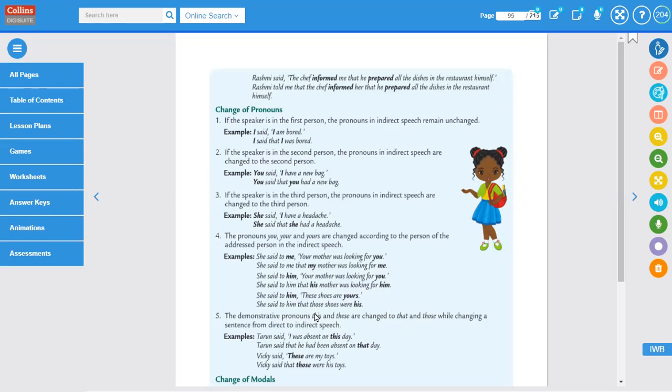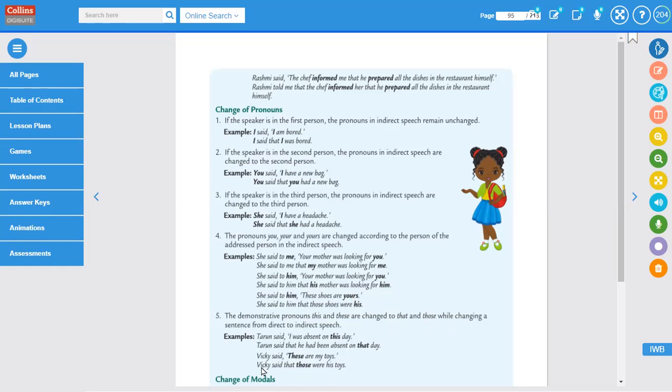You cannot change this to those. Instead, you can change it to that. Whereas these suggests plural number, so it will change to those. These, those.